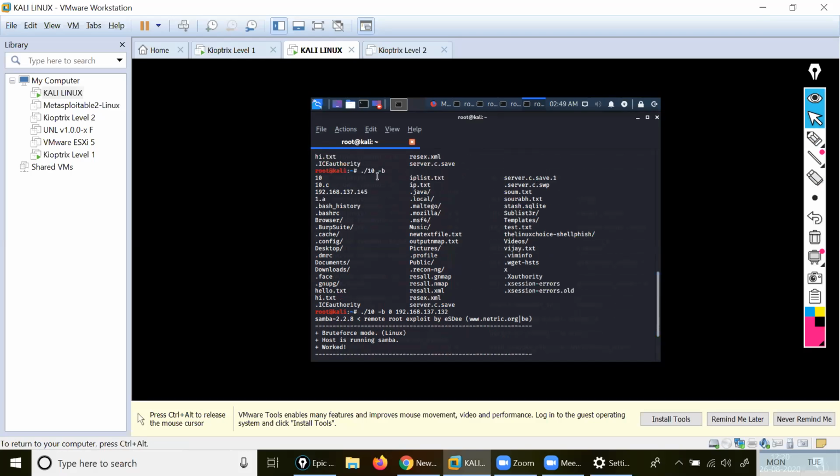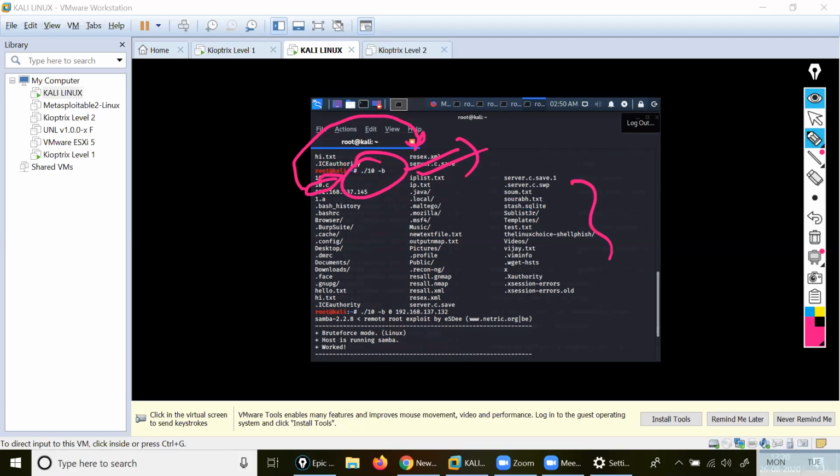And inside that, 10.c is also saved. This is the complete information. Particular information you want to create, you can also go with mkdir. You can scroll down now.